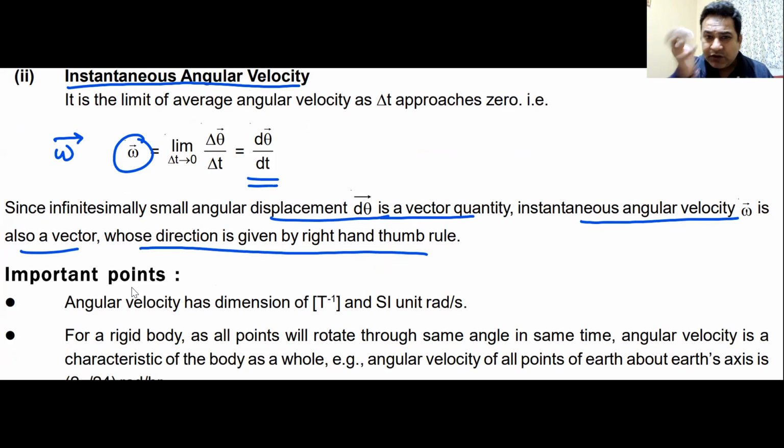I've already told you, if something is rotating on this axis, it is rotating like this. Something is rotating on this axis, rotating like this. If something is rotating on this axis, rotating like this. I hope you understand this.